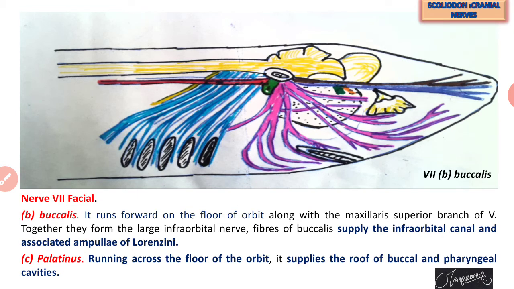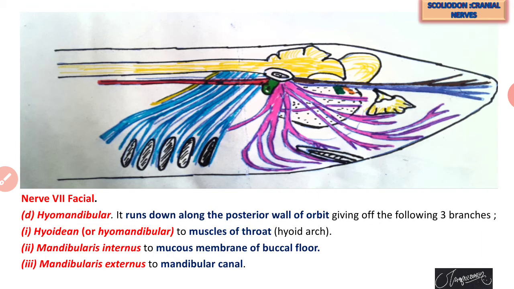The second branch of the facial is called buccalis. This buccalis is found on the floor of the orbit and supplies the infraorbital canal and associated organs of the ampulla of Lorenzini. Then the third branch of the facial is palatinus. This palatinus runs across the floor of the orbit and supplies the roof of the buccal and pharyngeal cavity. Palatinus has a connection with the buccal and pharyngeal cavities.